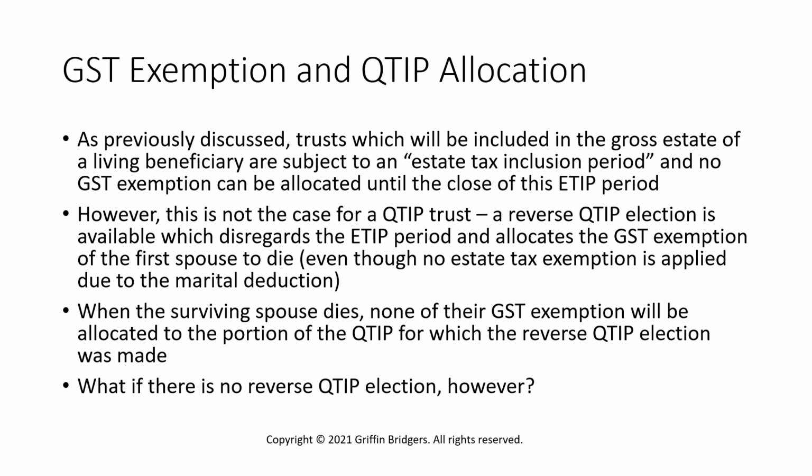However, there's one special election that's used solely for GST tax planning purposes, and that's known as the reverse QTIP election. By making that election, you can allow the estate of the first spouse to die to allocate GST exemption to that trust, which would usually not be permitted under this ETIP period set of rules. Now, what happens here is that when that reverse QTIP election is made, then when the surviving spouse dies, that trust is already GST exempt, and none of the surviving spouse's GST exemption will be allocated to the portion of the QTIP trust for which the reverse QTIP election was made.